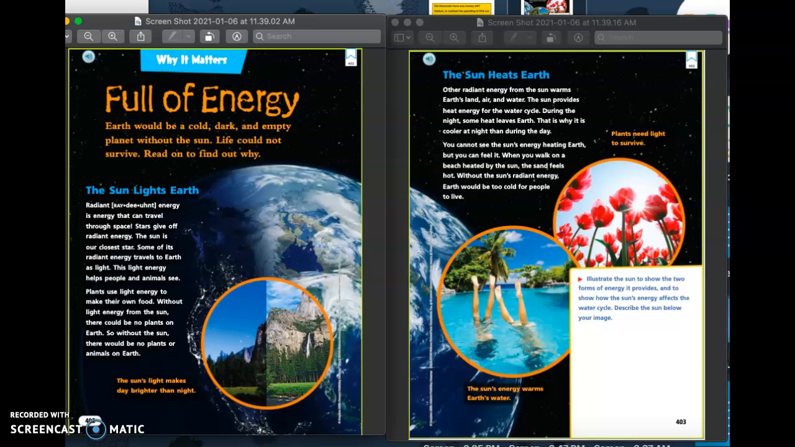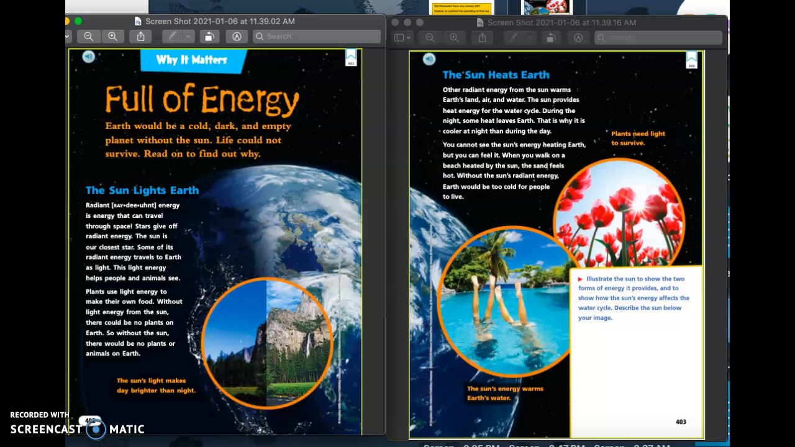The sun heats Earth. Other radiant energy from the sun warms Earth's land, air, and water. The sun provides heat energy for the water cycle. During the night, some heat leaves Earth. That is why it is cooler at night than during the day.